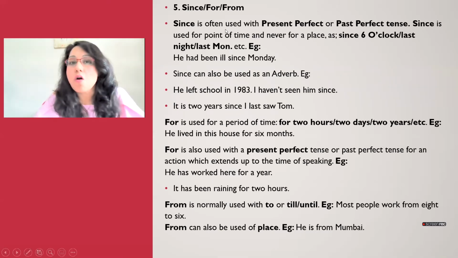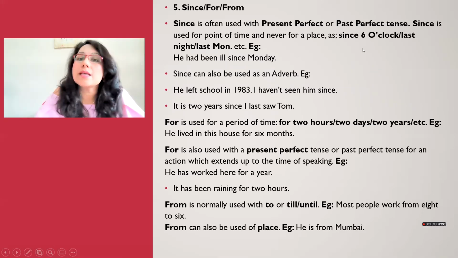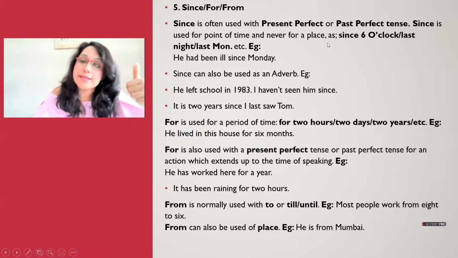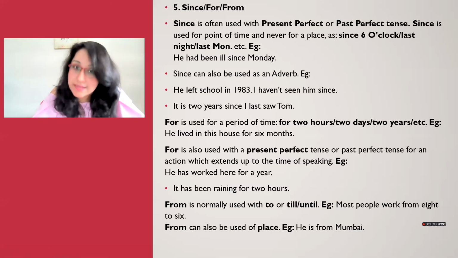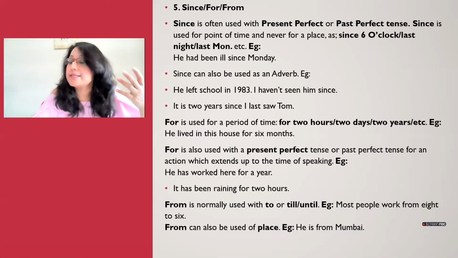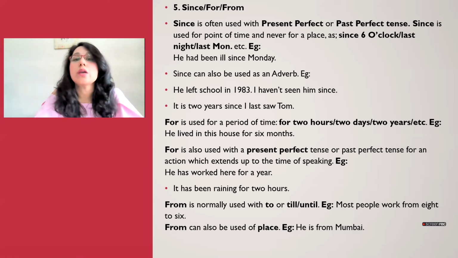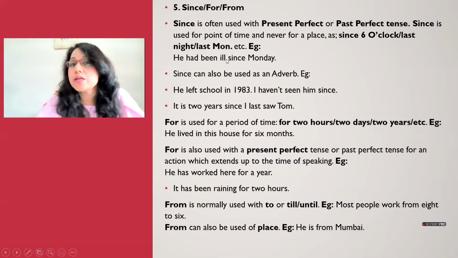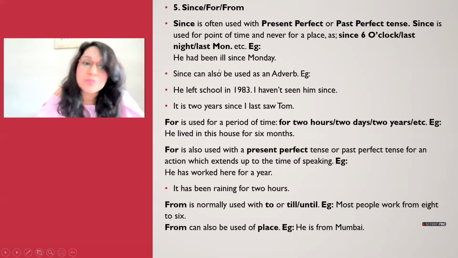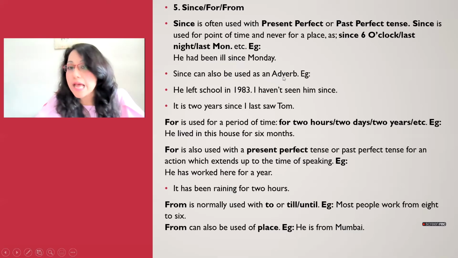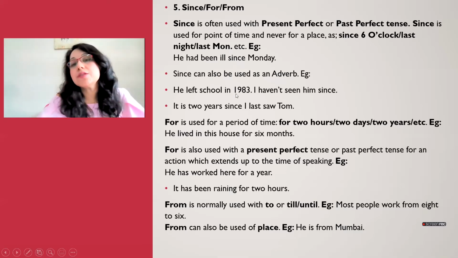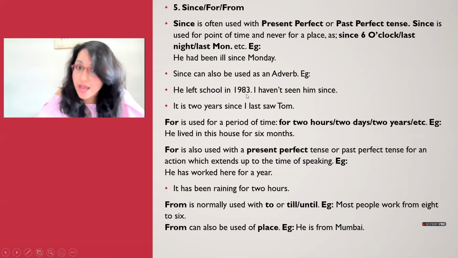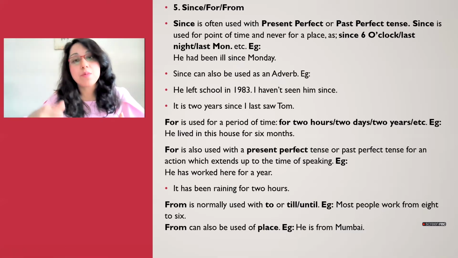So "since" is often used with present perfect or past perfect tense. Since is used for a point of time and never for a place. So you can say since 6 o'clock, since last Monday, or since last night. So whenever we are talking about a specific point in the past. So he had been ill since Monday. Since can also be used as an adverb. Example, he left school in 1983 and I haven't seen him since.